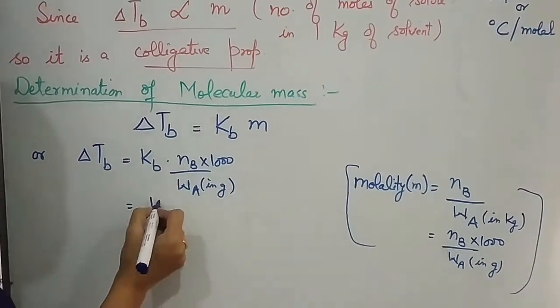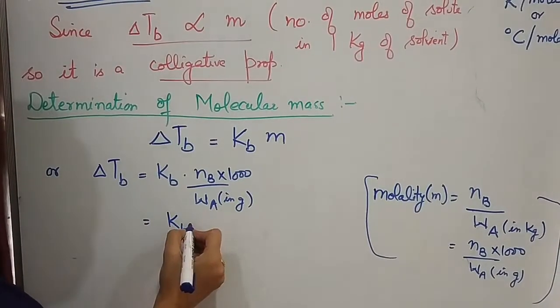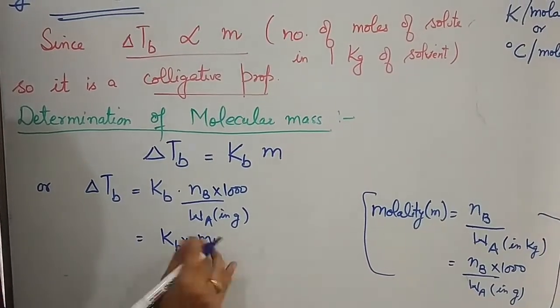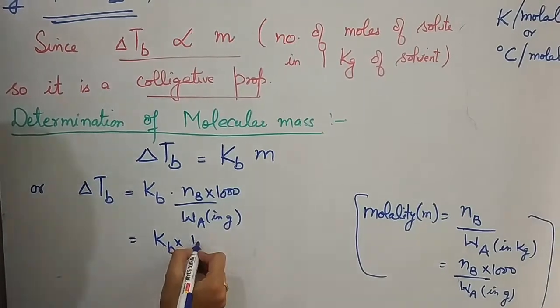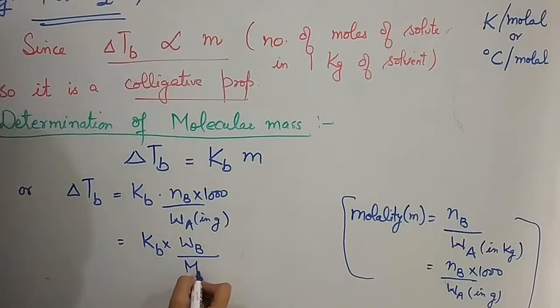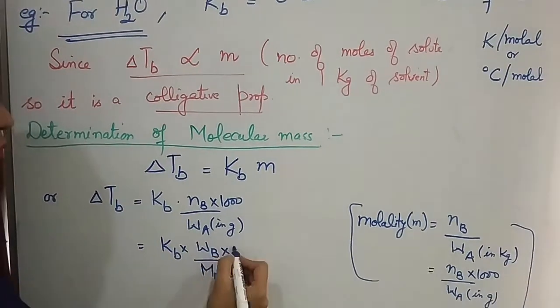Also, we know that number of moles of solute is equal to mass of solute upon molar mass, so delta Tb is equal to Kb into Wb into 1000 upon Mb into Wa.